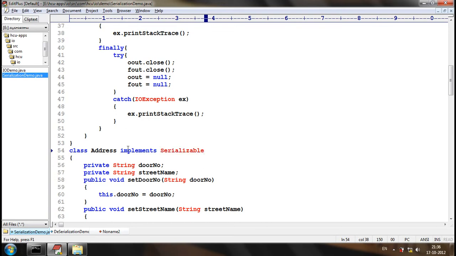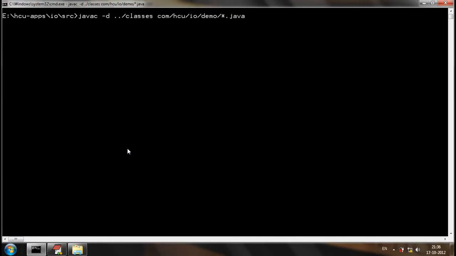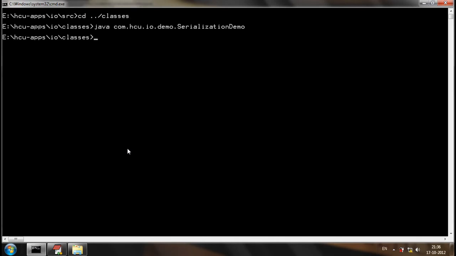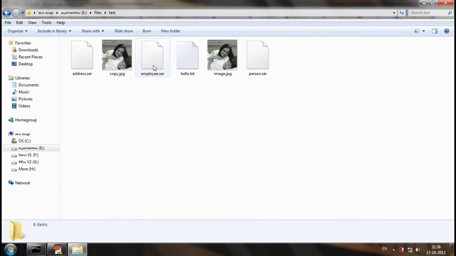Now let us see whether it will be compiled and executed successfully. The Employee object will be serialized. Internally, even the Address object will be serialized.